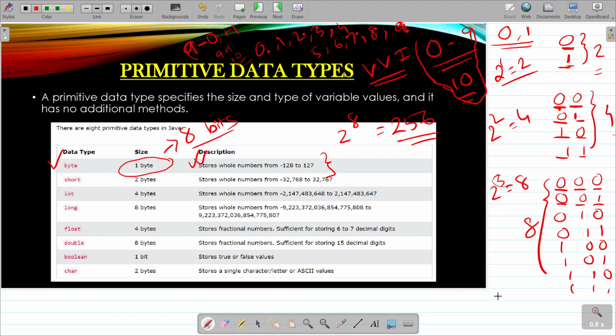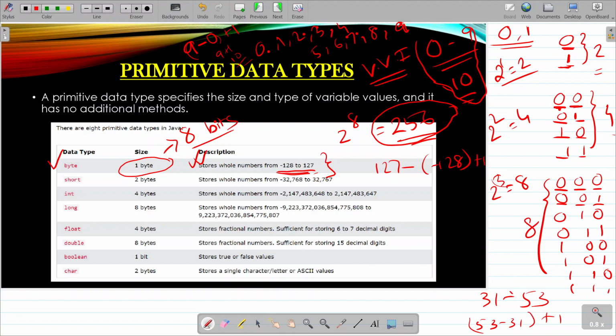If someone asks you to calculate how many numbers are between 31 and 53, what will you do? You will do 53 minus 31 and then add 1, right? So let's try. I have already told you that byte will contain 256 different combinations. Here are the 256 different numbers. How? Let's check whether there are 256 or not. 127 is the last number minus the first number. First number is what? Minus 128. So minus 128, and put a plus 1 at the end.